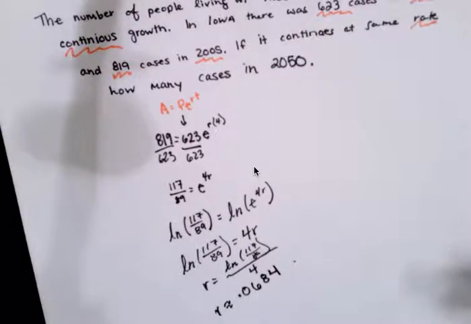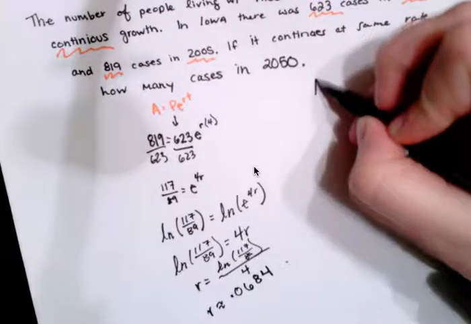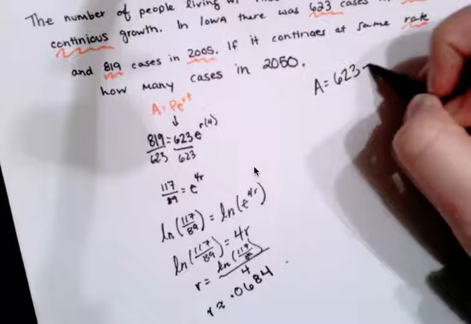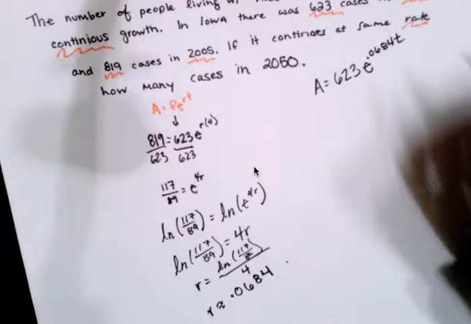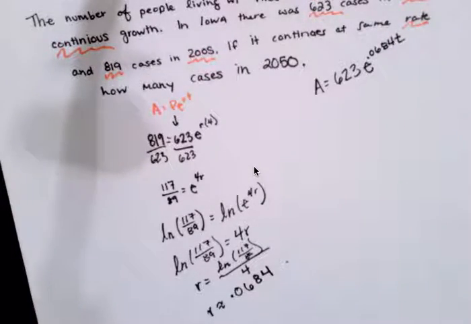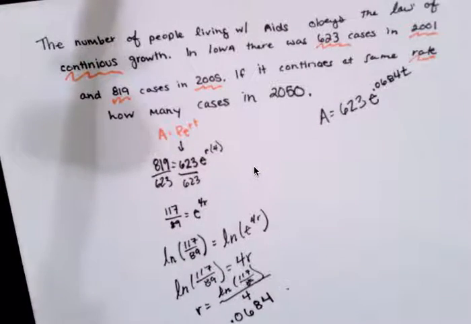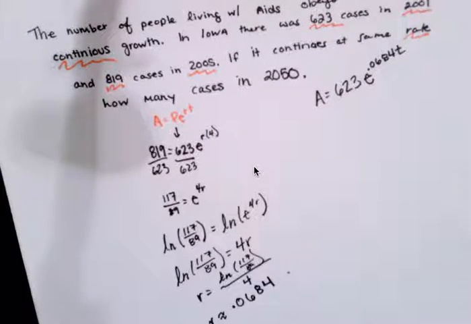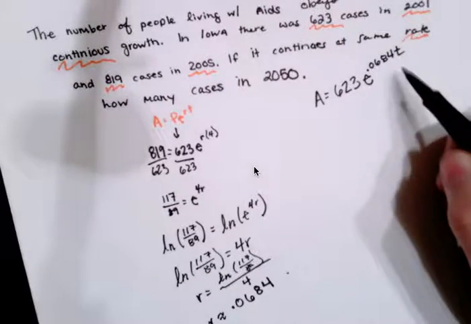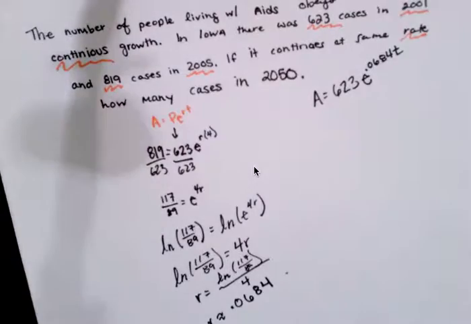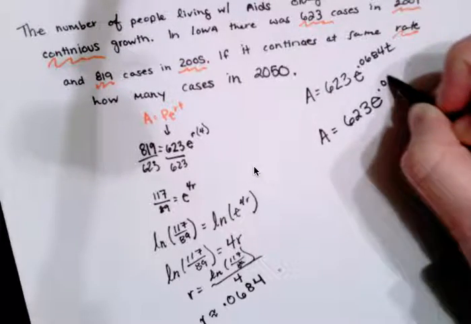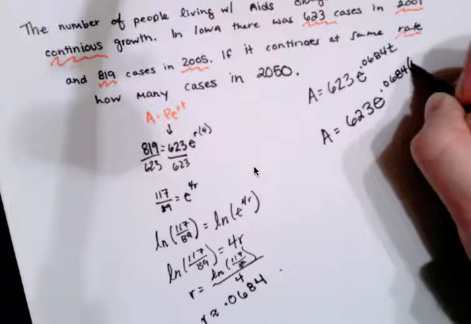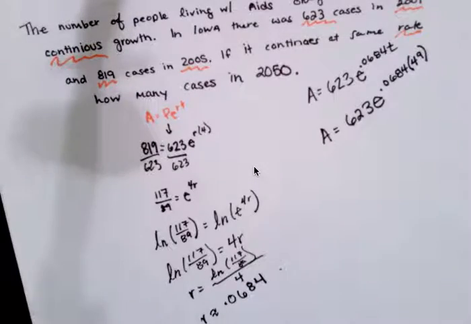Okay, so now that we have our R, we can actually use that in our original equation. So we get A equals 623 e to the 0.0684 t. Now, we're not done yet because we found our rate, but now it wants to know how many cases in 2050. Well, remember, we started all the way back in 2001, so that means 49 years have passed. So that's going to go in for our t, 49. So I'd get A equals 623 times e to the 0.0684 times 49. Then you're going to plug that into your calculator.